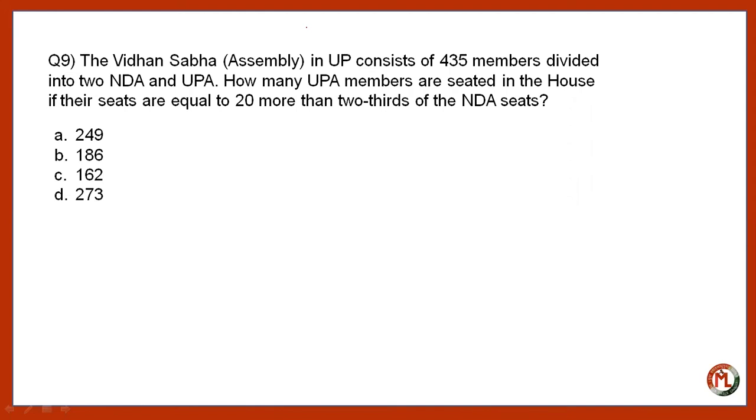Now, the best way to answer this type of question is to create equations, right? It is given that, suppose D represents the NDA and R represents the UPA. Then D plus R is 435, right?